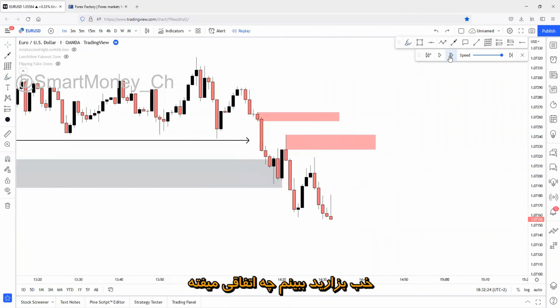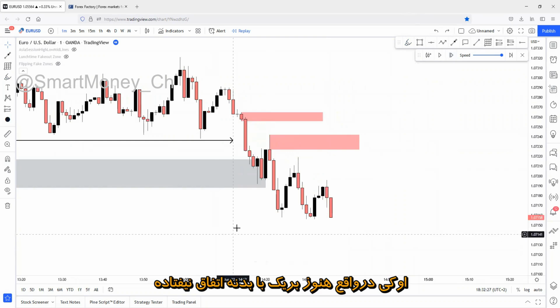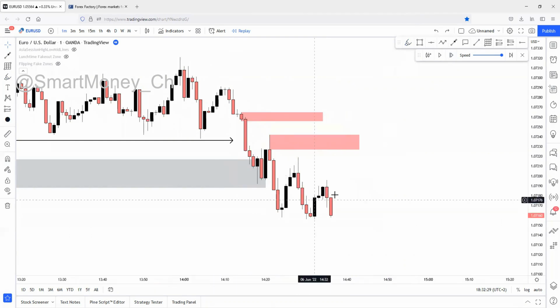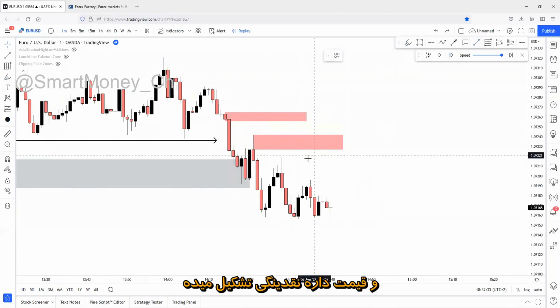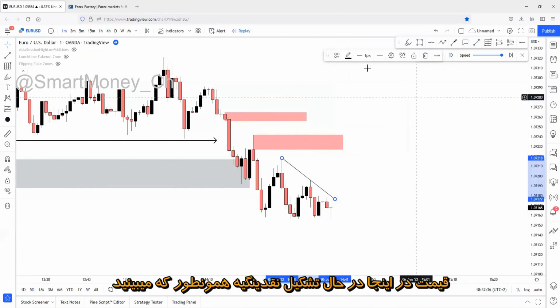So let me just see what happens. Okay, actually, body break hasn't happened yet. And price is building up liquidity. Body break hasn't happened yet. Price is building up liquidity here, as you can see.